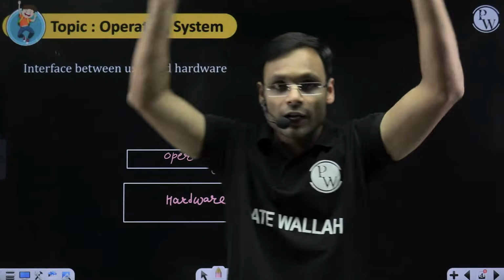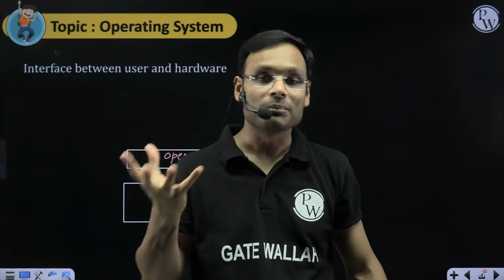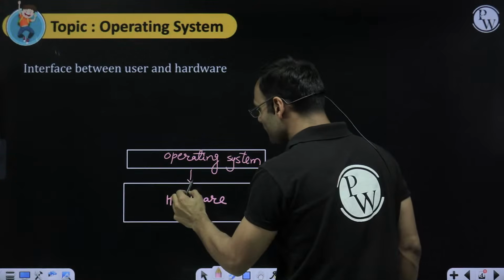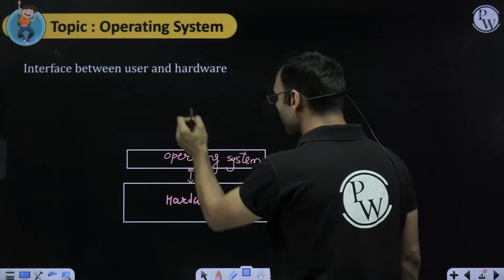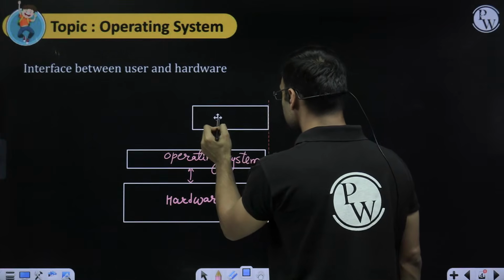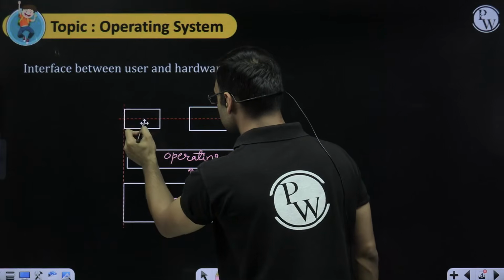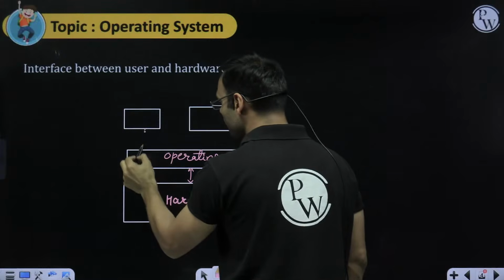It's a collection of a lot of small programs. And that operating system sits above the hardware and lets your application programs, whatever apps you install, plus you as a user, interact with your hardware.